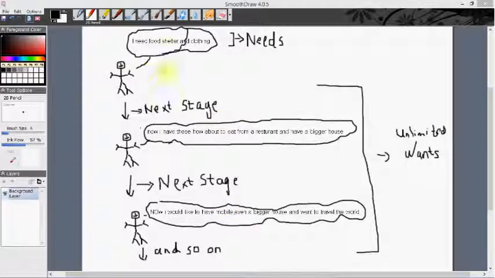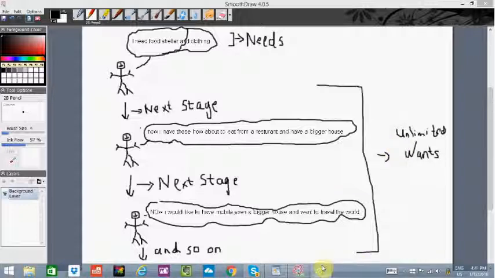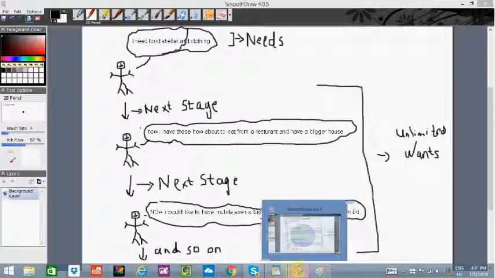So after his needs are satisfied, we can assume that a human is never satisfied with his life and would always have a desire to have more and more. So we can conclude that his wants are unlimited, and the basic reason is that a human is never satisfied with his life. This is the basic instinct in the human.